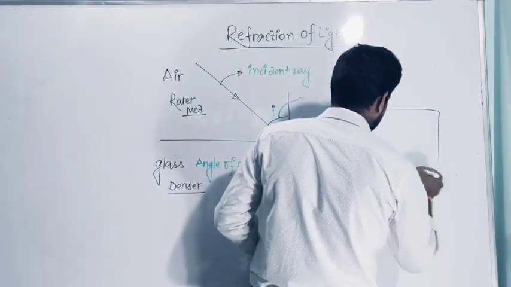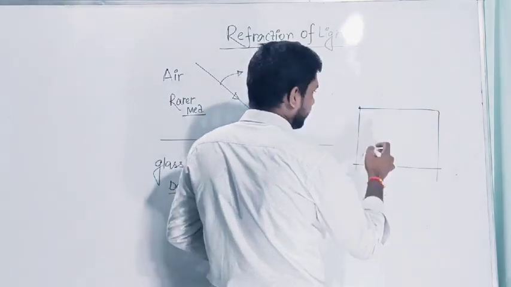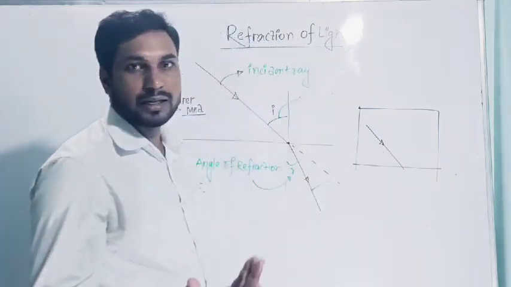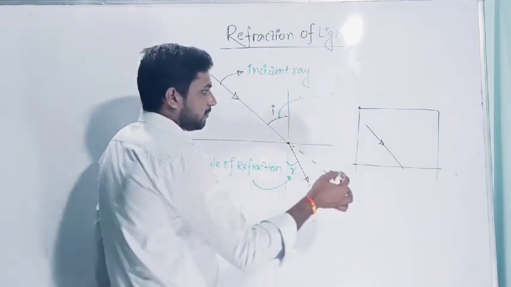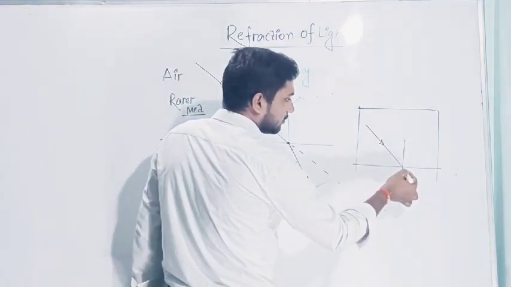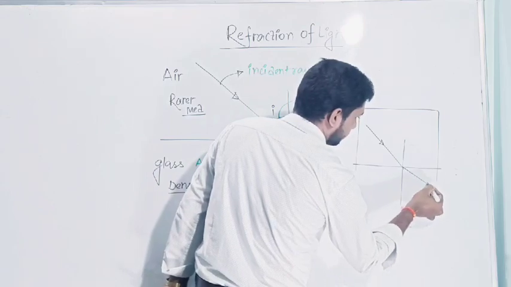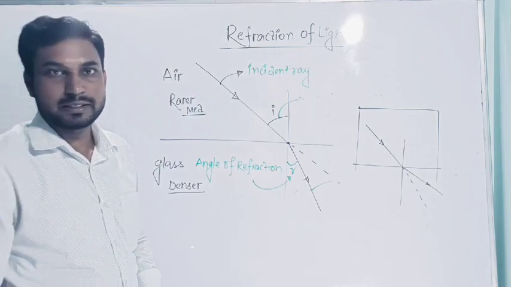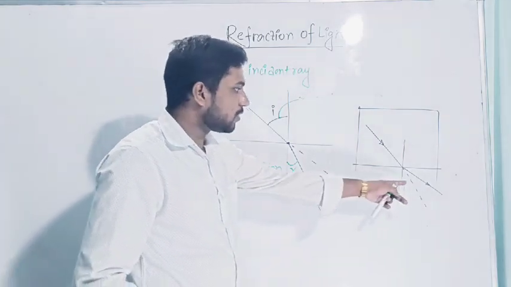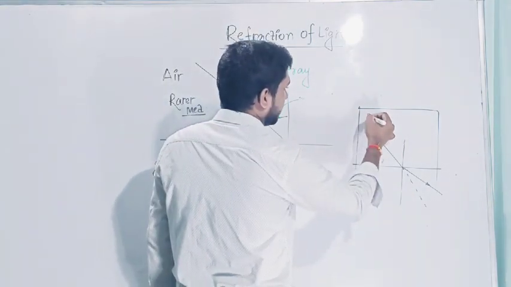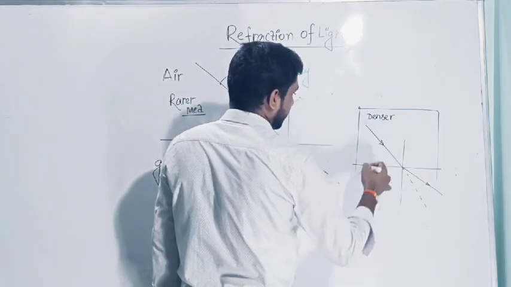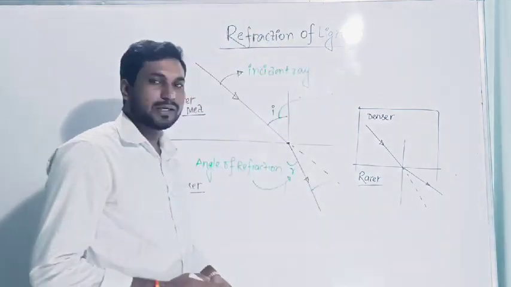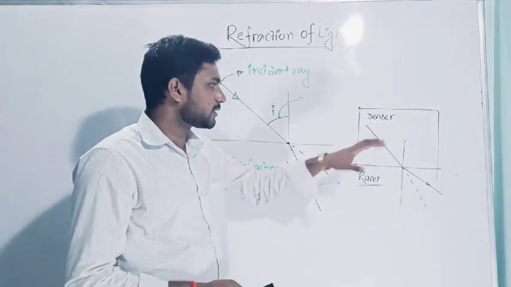Suppose this is glass, students, and this is air. A ray is coming in this direction inside the glass. Inside the glass, it will travel in a straight line. But when I draw a normal at the air interface, it will bend away from the normal. It will not travel along the path of the incident ray. This is the denser medium and this is the rarer medium.